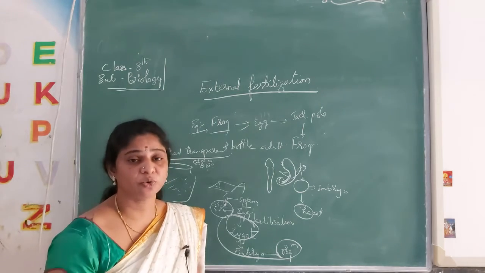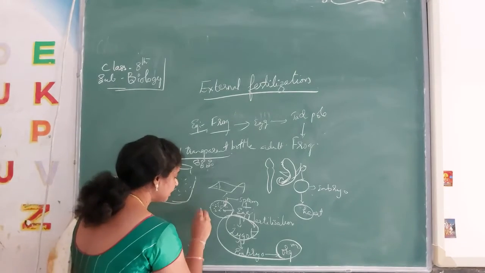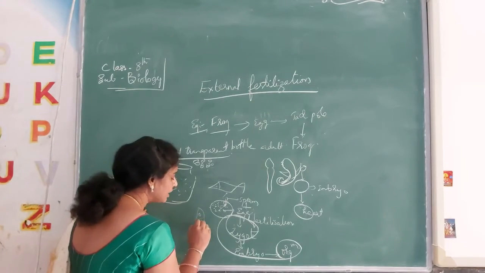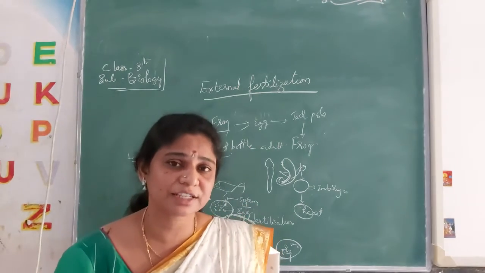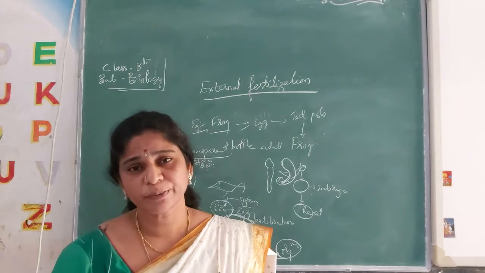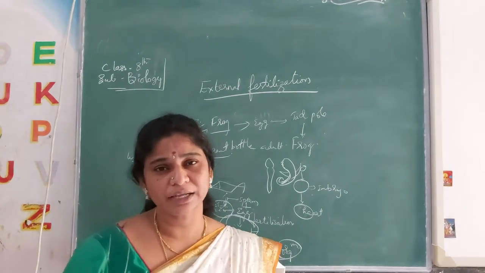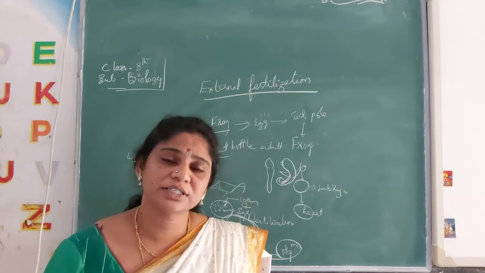We note that time period and how the tadpole develops, whether any organs are there or not. The tadpole is a little bit transparent. We can observe which organs are formed: a small heart, lungs, and different organs.